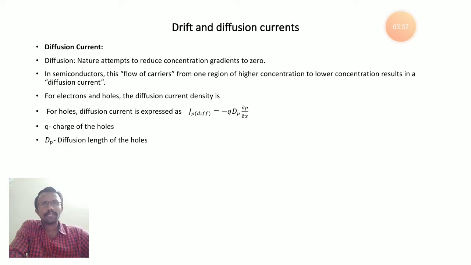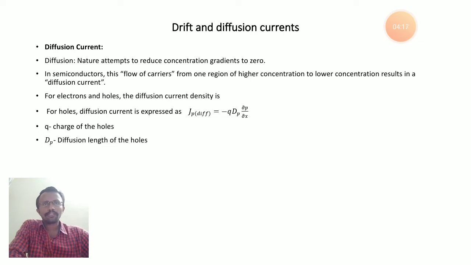Diffusion nature attempts to reduce the concentration gradient to zero, that is, charge carriers moving from high concentration to low concentration, and then the gradient becomes zero. In semiconductors, this flow of carriers from a region of higher concentration to a lower concentration results in a diffusion current. Because of the movement of charge carriers from high concentration to low concentration there will be a flow of current, which is diffusion current. The process is known as the diffusion process.